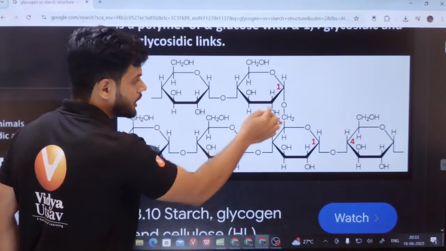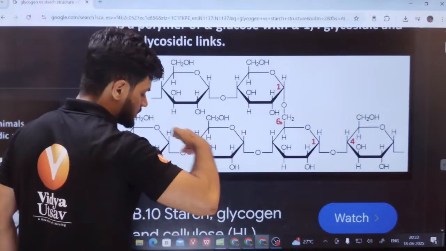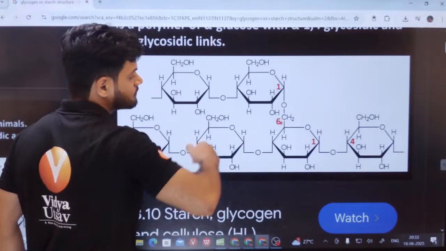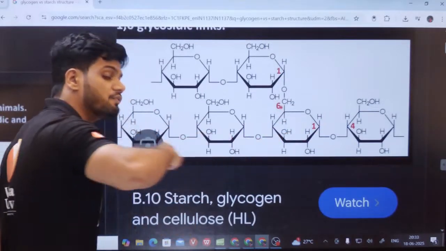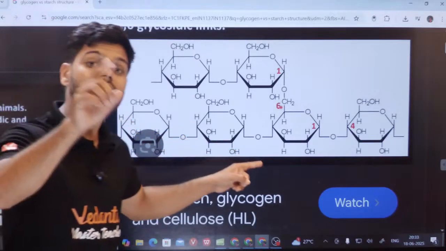Here you will see 1,6. This is called alpha 1,6 linkage. This is one more branching. This is the branching here. Branching. Okay. Now this branching is very frequent. This branching is very frequent in the case of your glycogen.